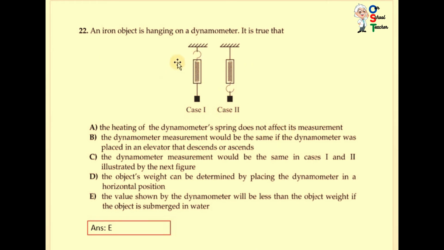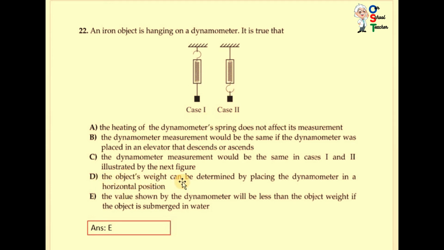You can see the spring that is hanging is different. There is an object that is linked with this spring, so this spring's elasticity will be changed. So you can see in case 2 and case 1 they are not the same.